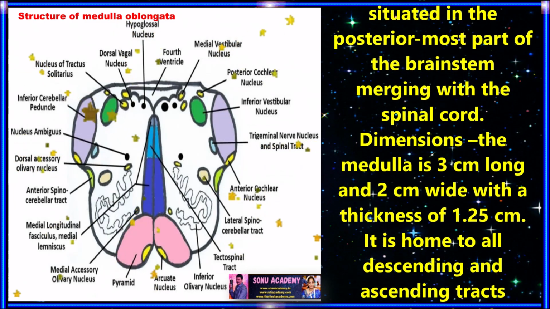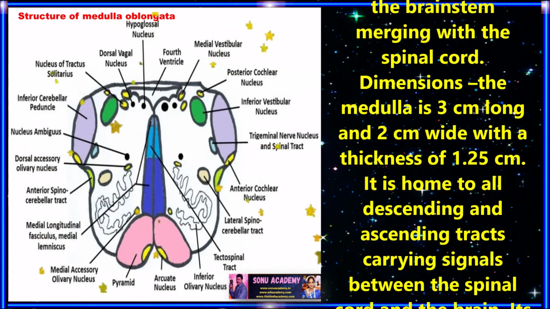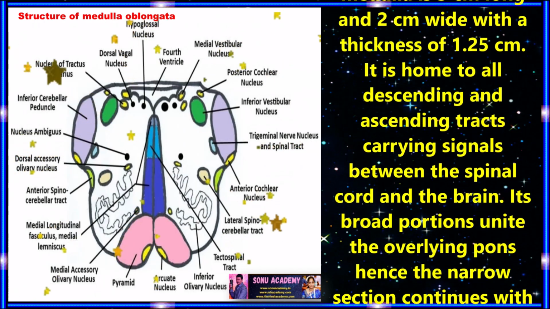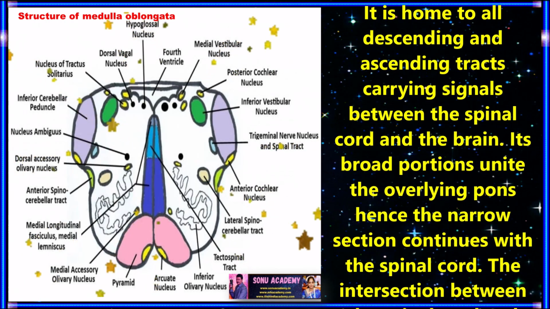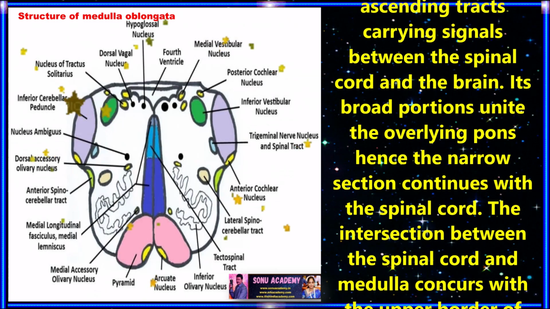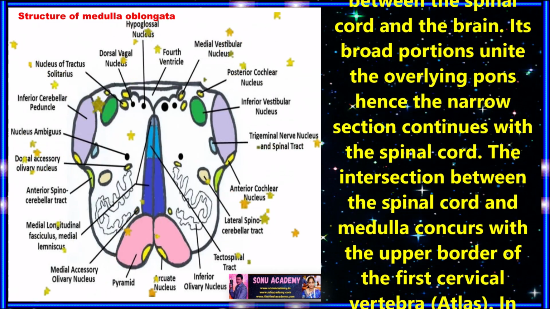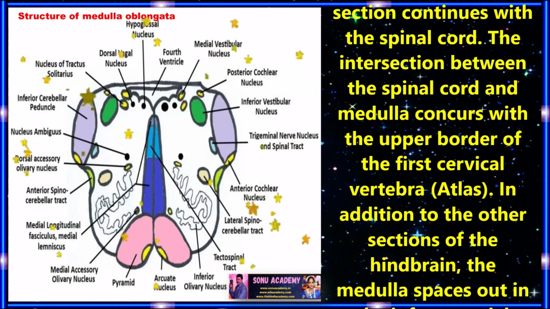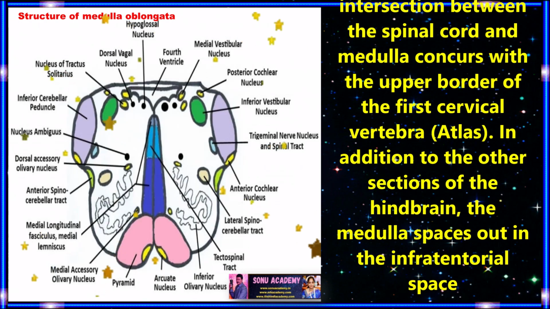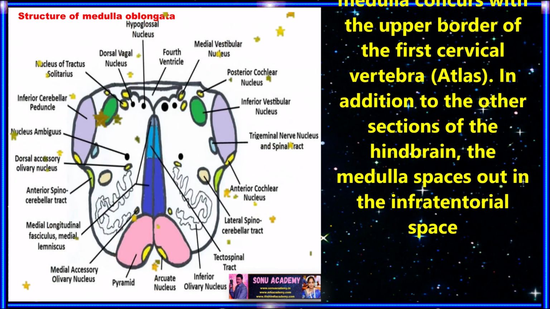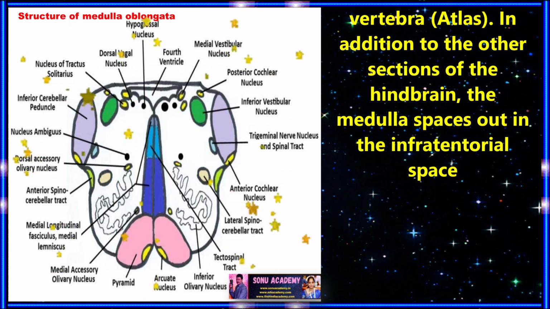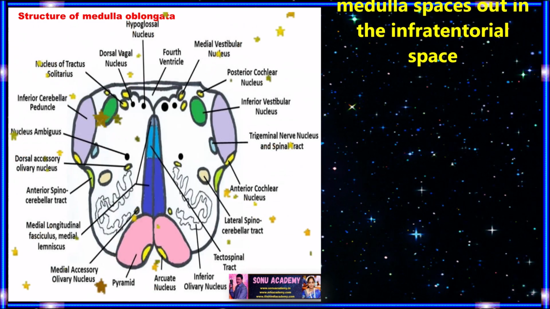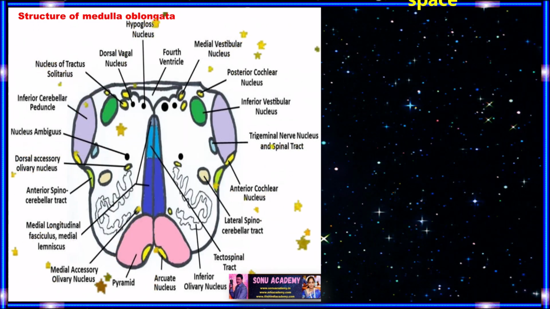Dimension. The medulla is 3 cm long and 2 cm wide with a thickness of 1.25 centimeters. It is home to all descending and ascending tracts carrying signals between the spinal cord and the brainstem. Its broad portion unites with the overlying pons, while the narrow section continues with the spinal cord. The junction between the spinal cord and the medulla occurs at the upper border of the first cervical vertebra, which is also called the atlas. In addition, like other sections of the hindbrain, the medulla lies in the infratentorial space.